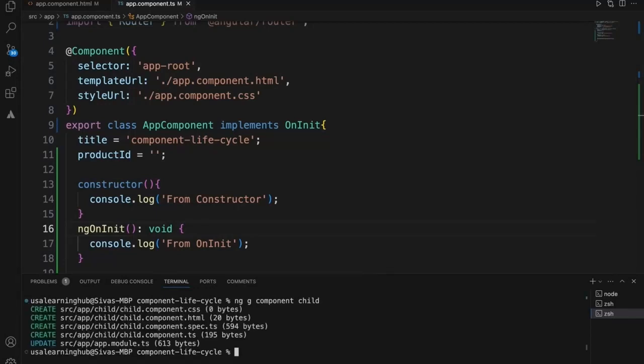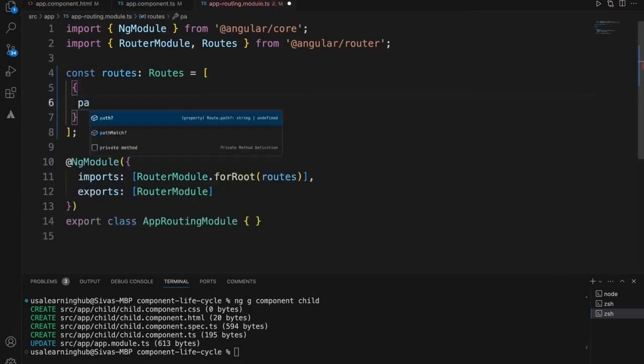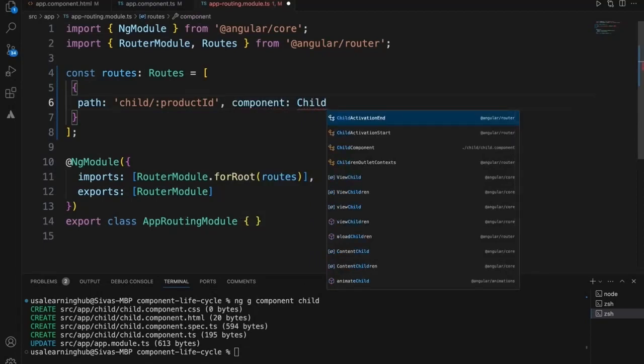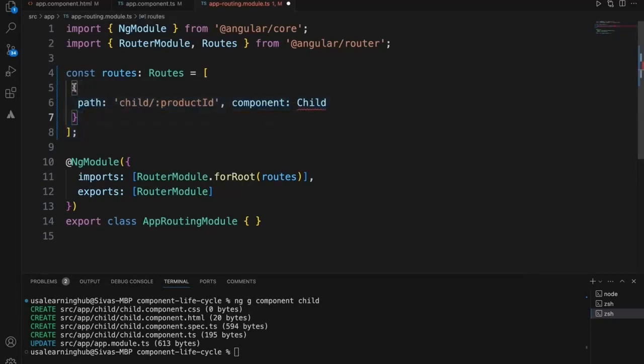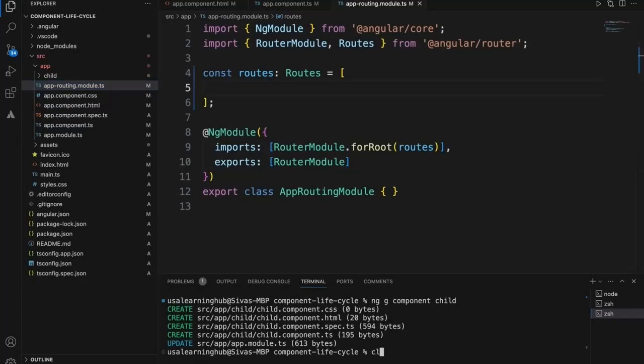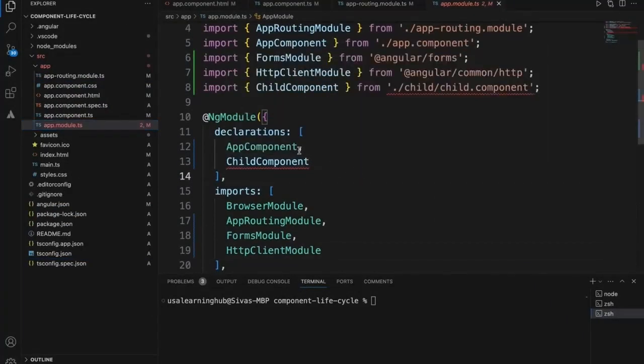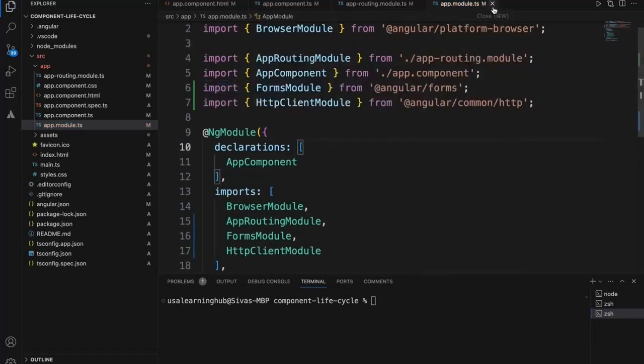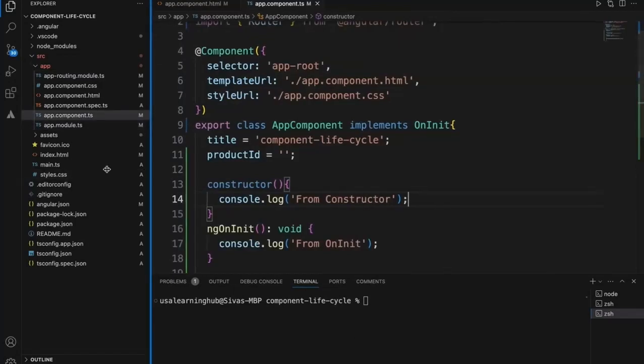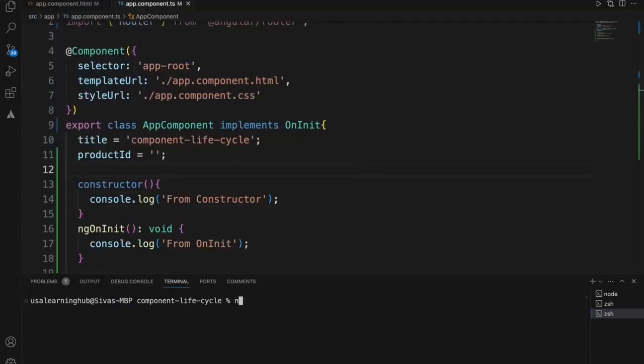Let's create a shared component. I'll go to the router and add a path to child, the product ID, and the component would be... I want to create a new component. ng generate component product.